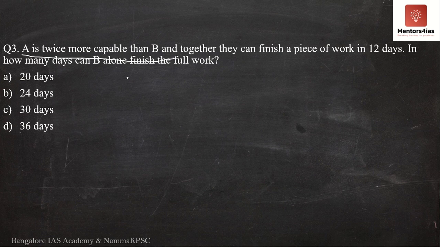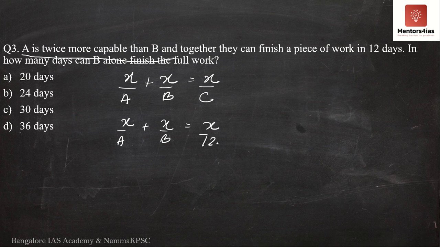So if both A and B are working together, A is the number of days taken by A itself, B is the number of days taken by B itself. I am representing it as A and B itself. This should be equal to X by C, where C is the number of days taken by both A and B if both of them work together. So what do I get? I get X by A plus X by B is equal to X by 12. Now the question is asking how many days shall B take to complete the entire work by himself.